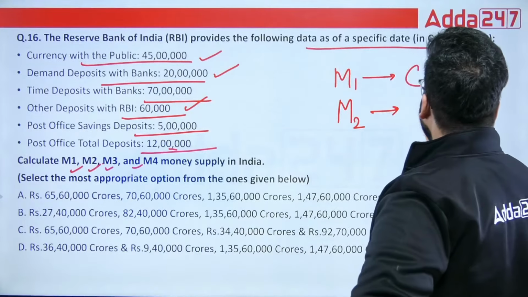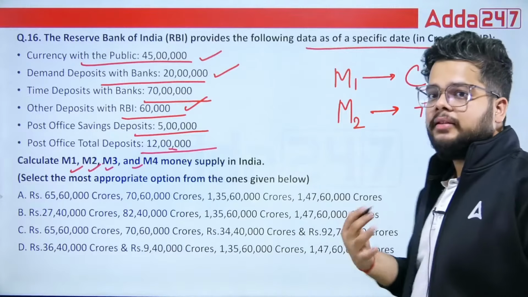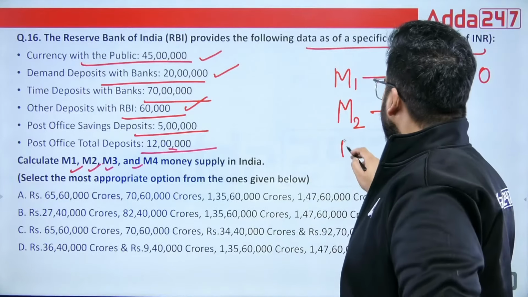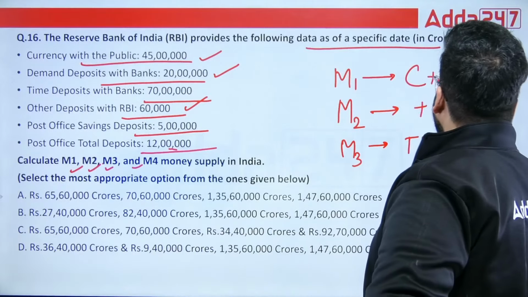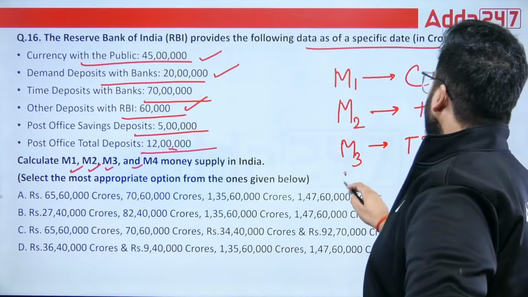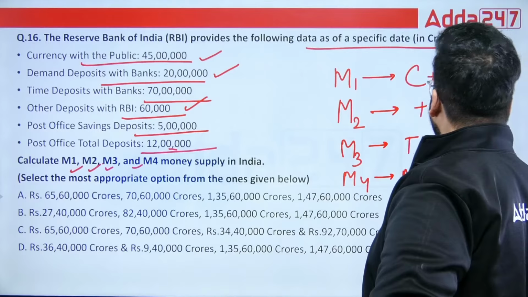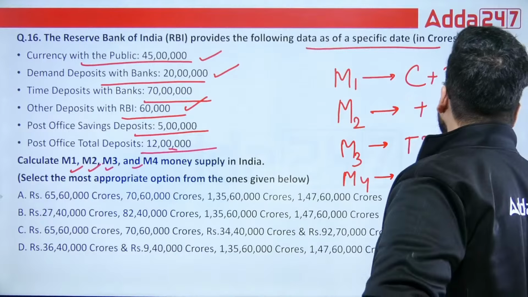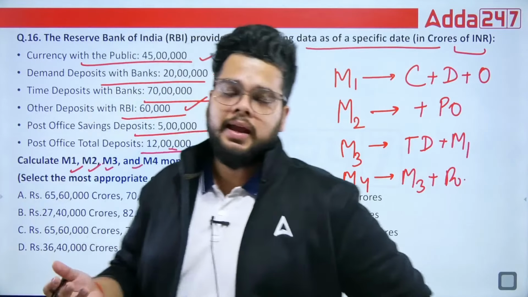You are just adding the post office's savings deposits to M1. For M3, you are adding time deposit to M1, and M4 is nothing but M3 plus the overall deposits in the post office. When you know these formulas, you can directly answer the question.